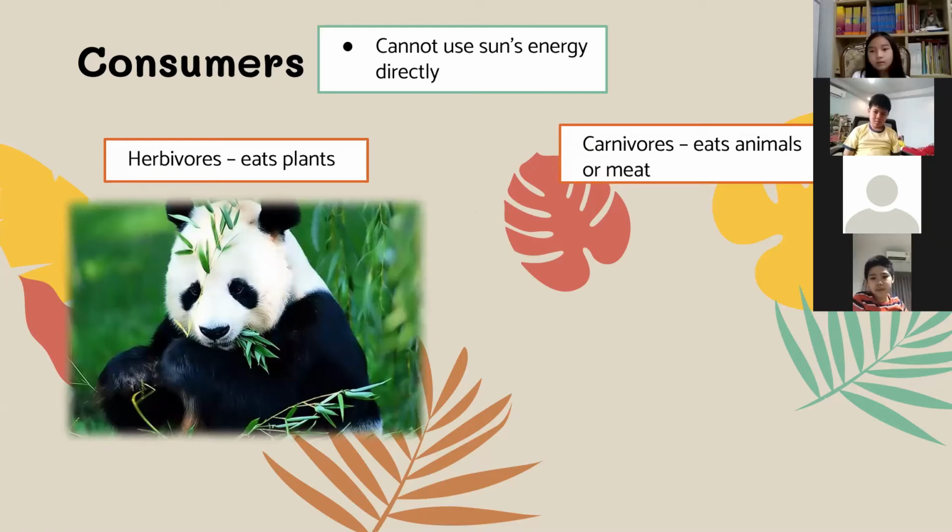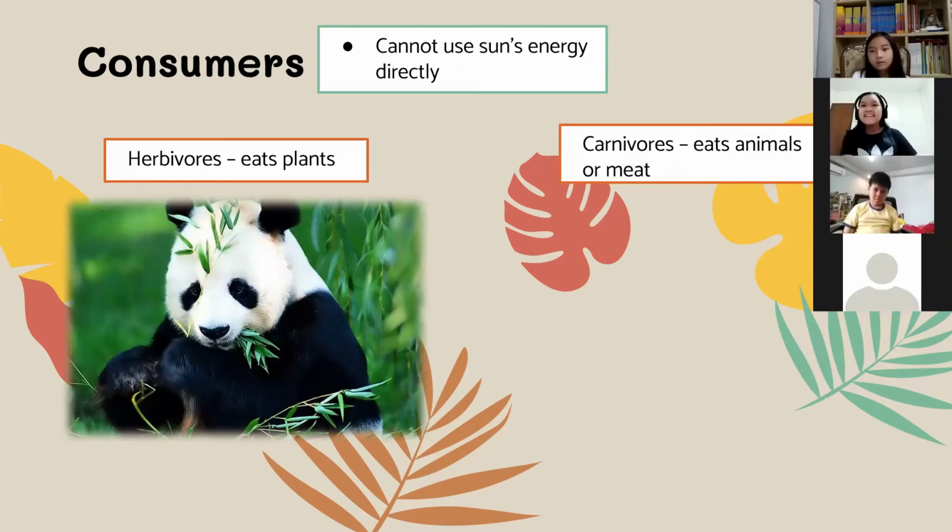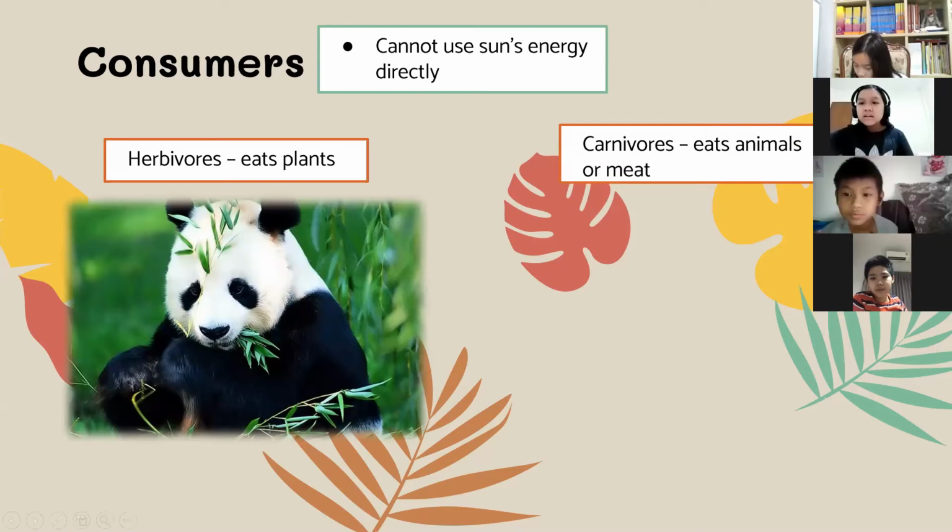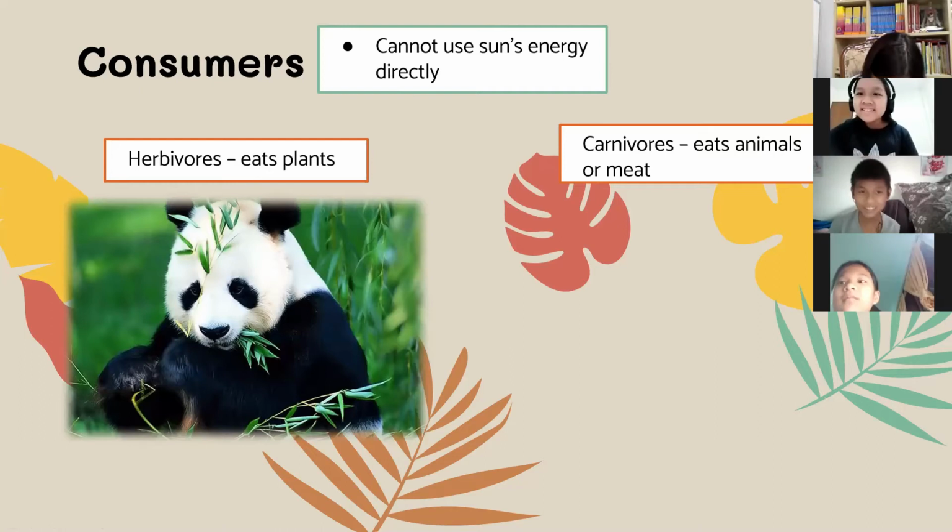Next we have carnivores. Carnivores eat animals or meat. Now, can you name some animal that eats meat or other animals? Monitor lizard. Okay. What else? What other animals?